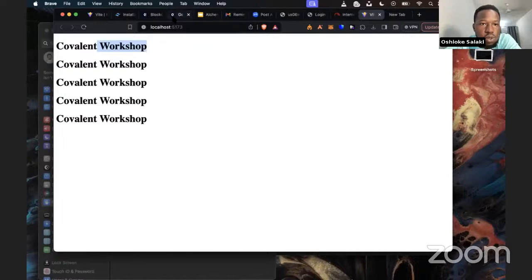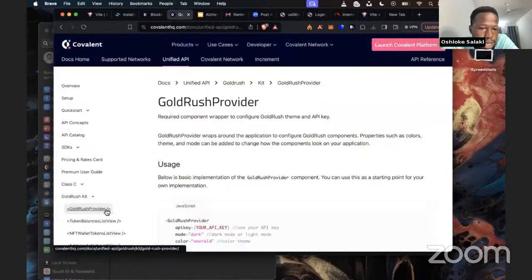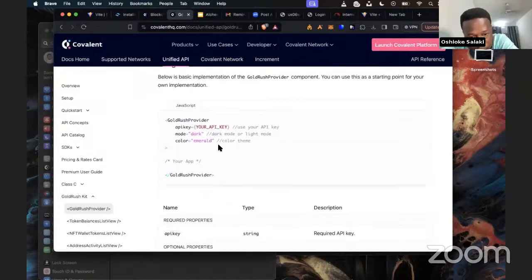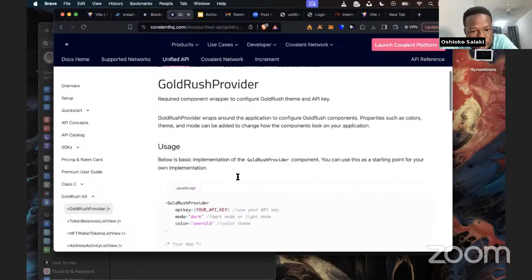The next thing we are going to do is get started. We have the documentation which shows how to use Gold Rush. First of all, we have the Gold Rush provider, which is a component that we are going to be using.